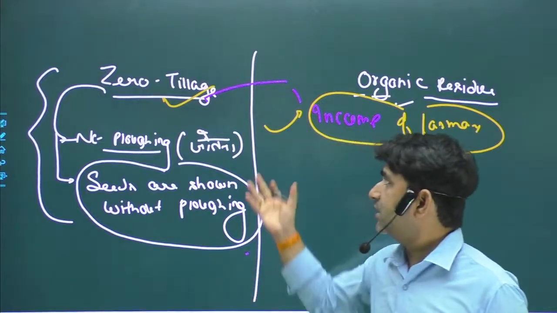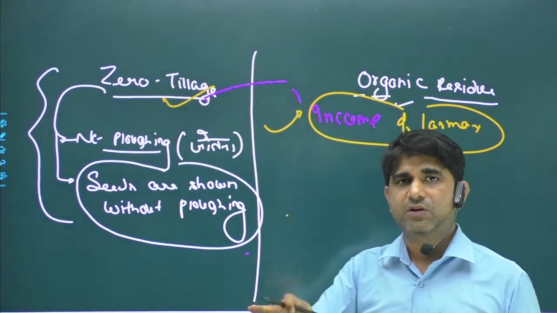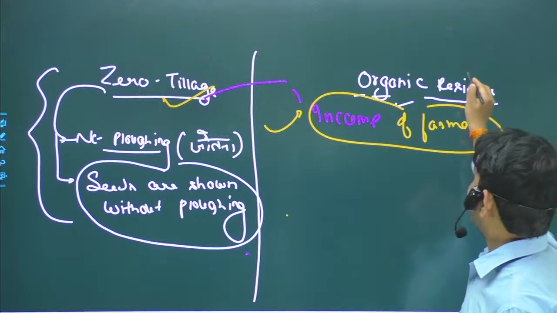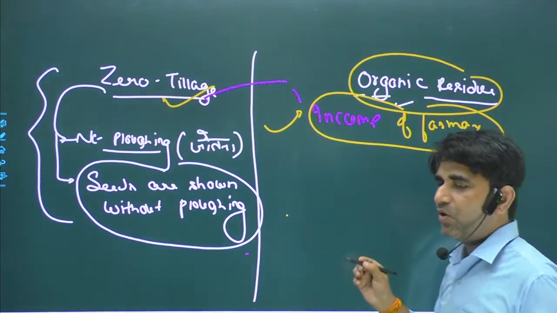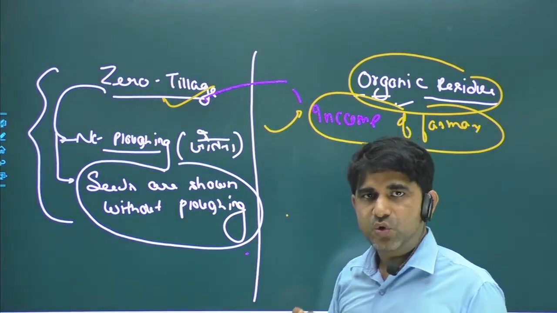So we can understand why zero tillage is good for farming. Next was the organic residue. So organic residues are those substances